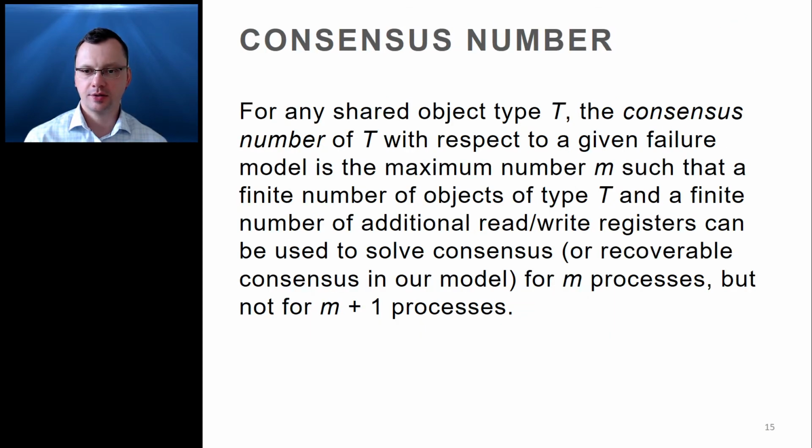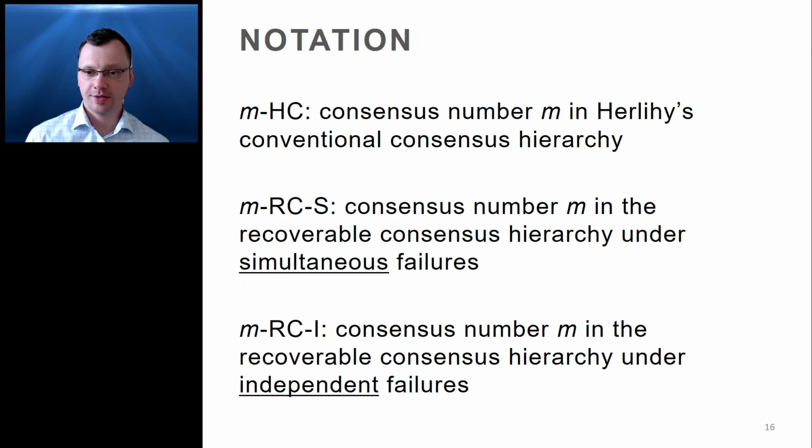We can discuss the computability of recoverable consensus in terms of consensus numbers, similarly to conventional consensus, and these are defined in the usual way. For any shared object type T, the consensus number of T with respect to a given failure model is the maximum number M such that a finite number of objects of type T and a finite number of additional read-write registers can be used to solve consensus or recoverable consensus in our model for M processes, but not for M plus 1 processes. Because there are multiple consensus hierarchies, I define some notation in the paper to separate their consensus numbers.